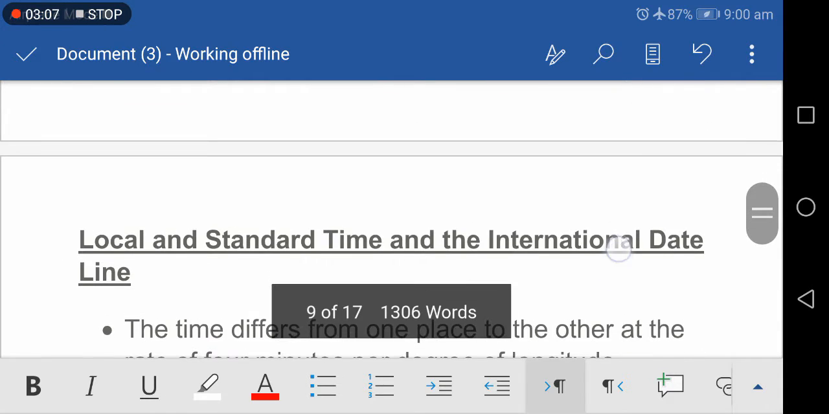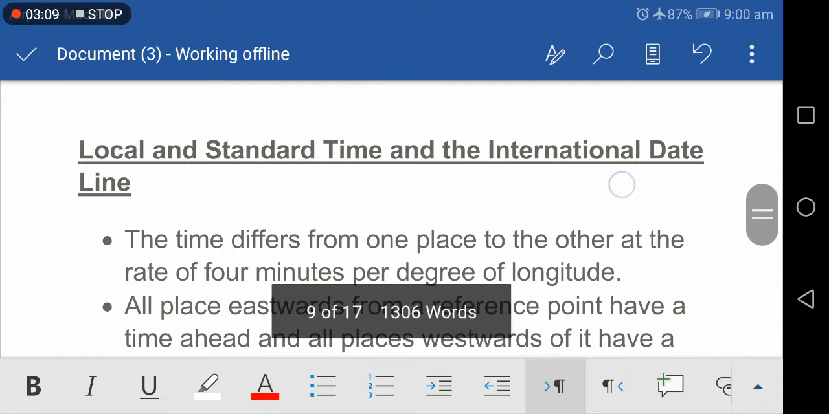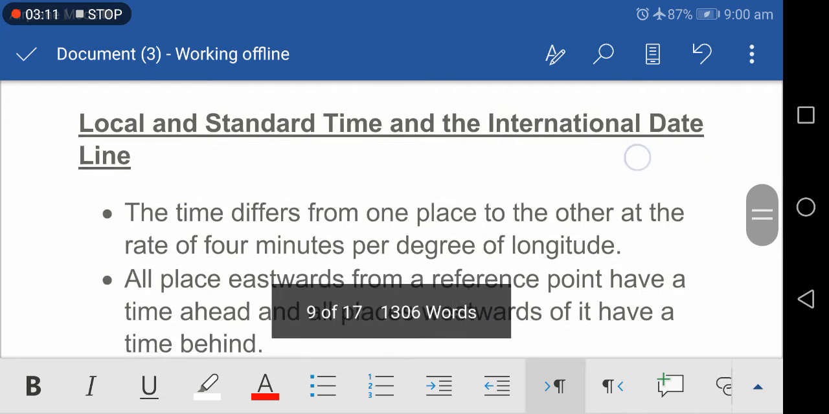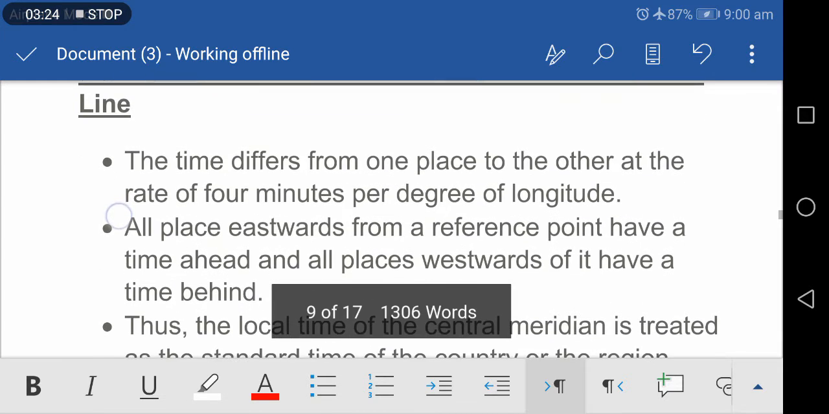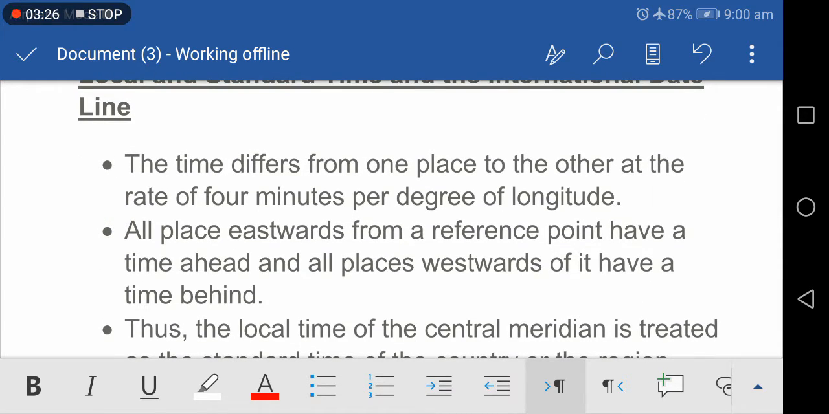Next one is local and standard time and the international dateline. When the sun is overhead at a given meridian, it is 12 noon for all places situated on that meridian. This is called the local time and it varies from one place to another. The Earth completes one rotation of 360 degrees in 24 hours. Therefore, the time required for a 1 degree longitude rotation of the Earth is 4 minutes.